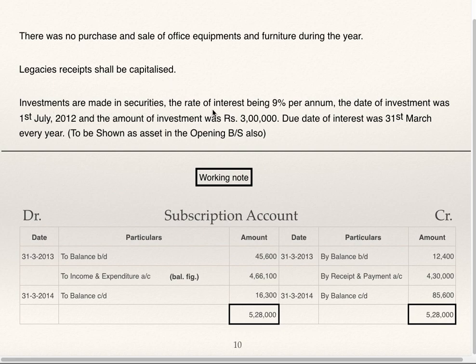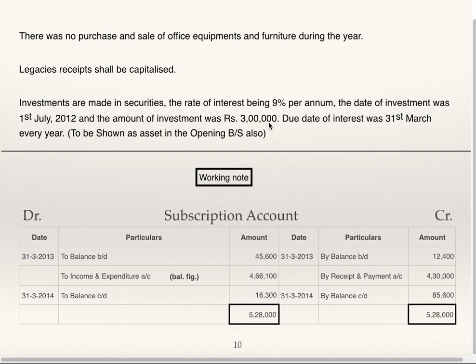Investments are made in securities, the rate of interest being 9% per annum. The date of investment was 1st July 12 and the amount of investment was 3 lakhs. Due date of interest was 31st March every year. As the date of investment is 1st July 12, it is to be shown as an asset in opening balance sheet also. Last year they have made the investment. So in opening balance sheet also this investment is to be shown.